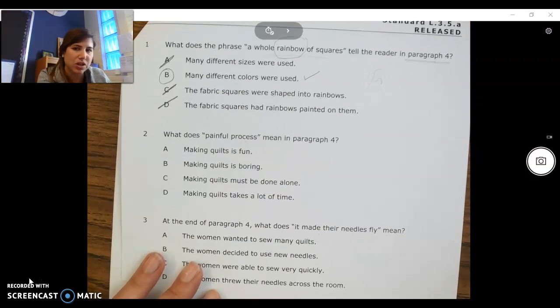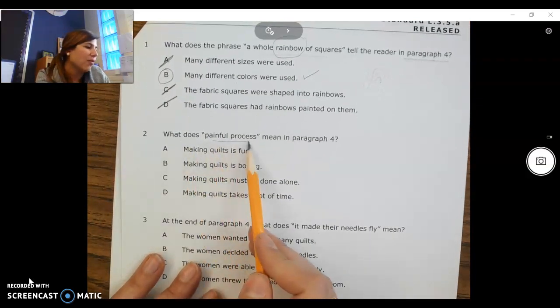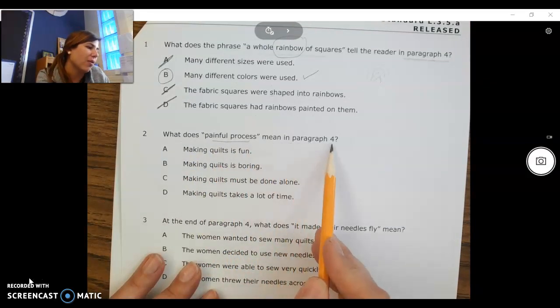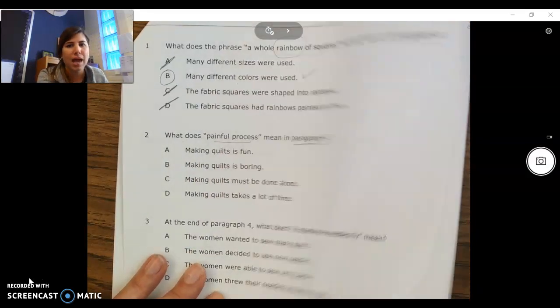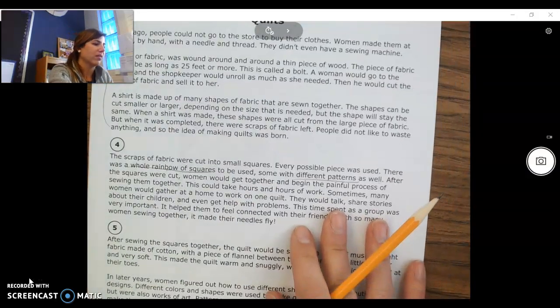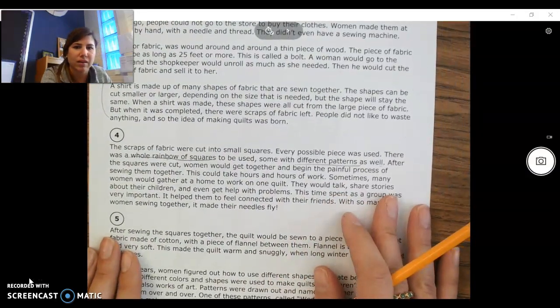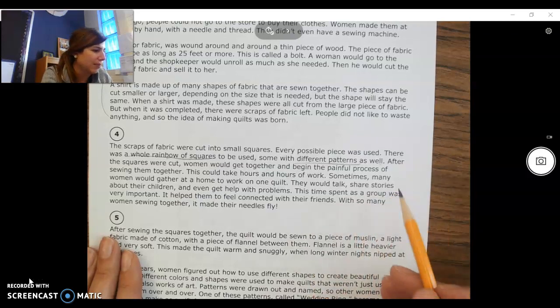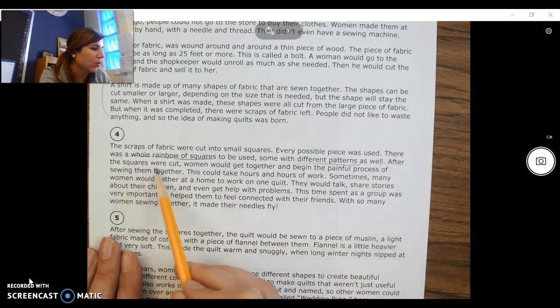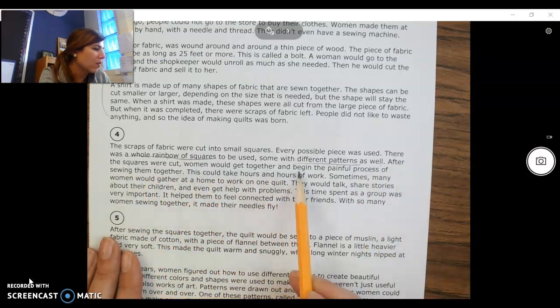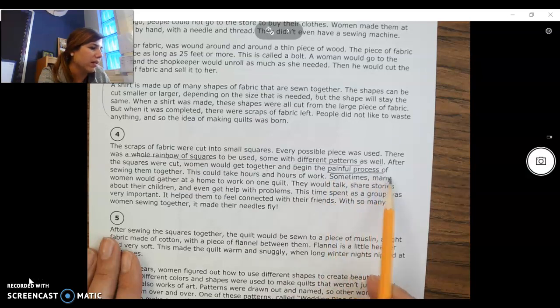Let's take a look at number 2. What does painful process mean in paragraph 4? So I'm finding paragraph 4, and I'm looking for those words, painful process. So when they described a painful process, what did that mean? Okay, so I read the first part. Let's see here. All right, after the squares were cut, women would get together and begin the painful process of sewing them together. This could take hours and hours of work. Sometimes many women would gather at a home to work on one quilt.